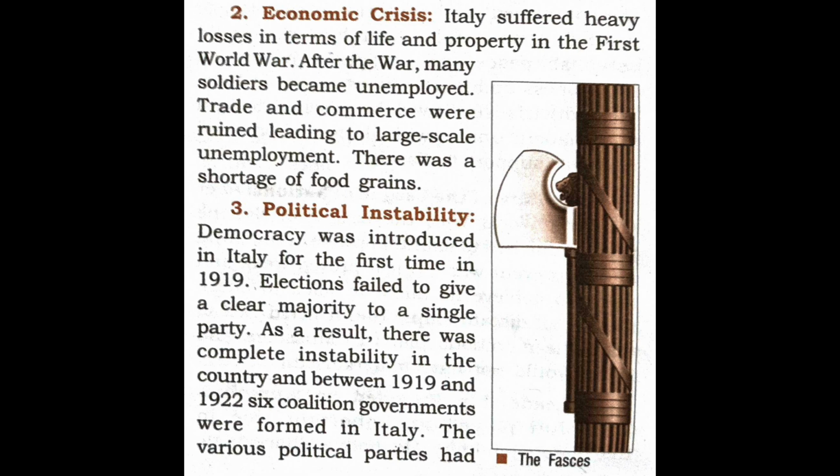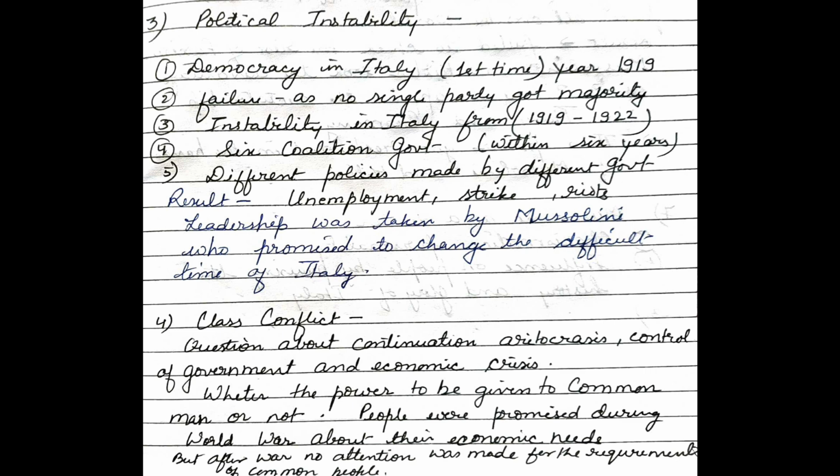Then number 3, political instability. Here we notice that democracy in Italy was almost lost. It was first brought in in 1919, but during this period there was failure in terms of government because no single party got a majority. So this made for a coalition government, which resulted in no absolute program and policies for Italy. There were always differences in party politics. We know very well that when there is a coalition government, mutual understanding is rather difficult to find.